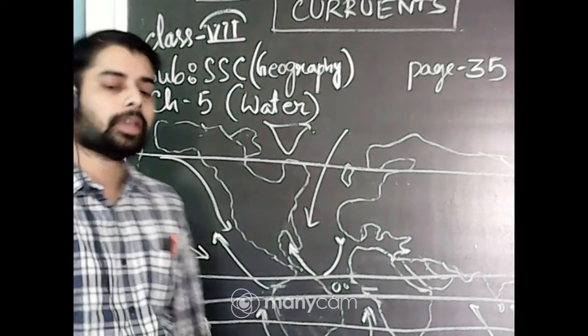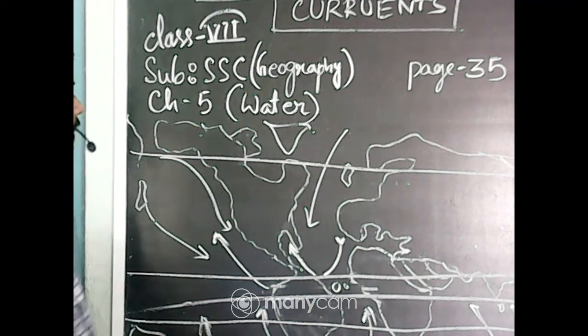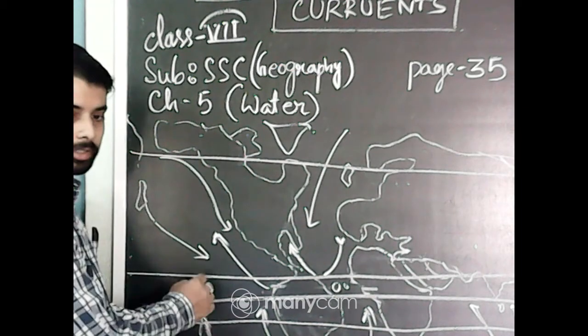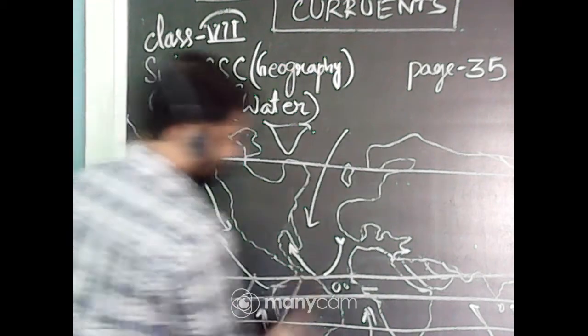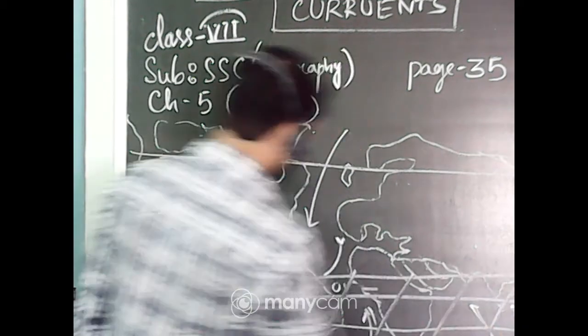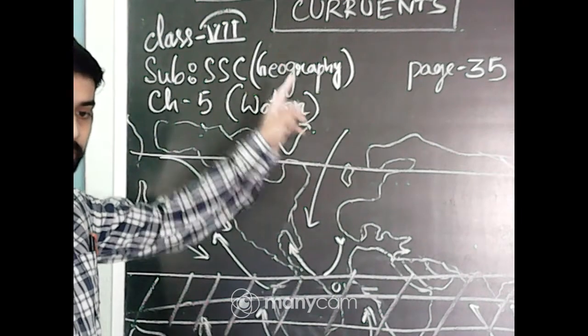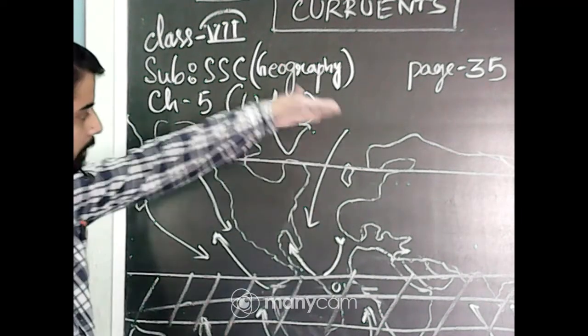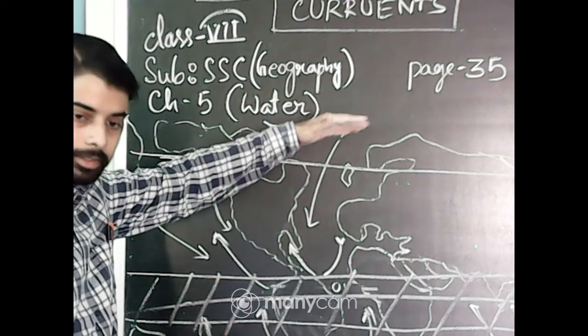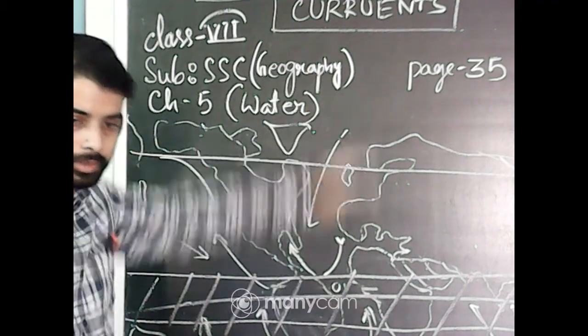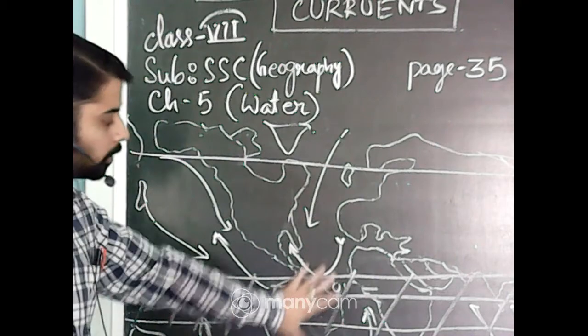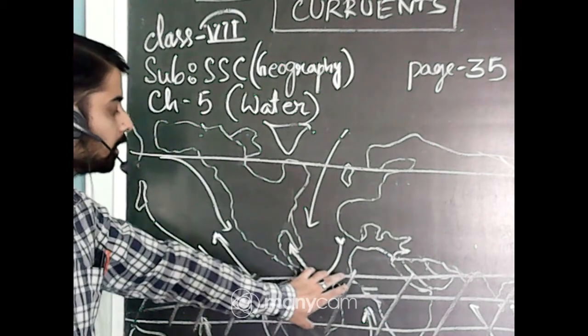So in different places the sun rays fall differently; the equator region is very hot, so most of the hot currents originate from here. Hot currents are created here and move towards the North Pole and South Pole, and the cold currents start here, are created here, and also flow towards the equator, the area near the equator.